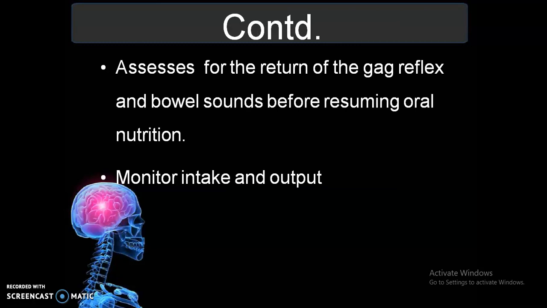Then we have to assess for the return of the gag reflex and bowel sounds before receiving the oral nutrition. Means once we are giving the patient via NG tube or TPN, then we have to assess the patient's ability to have the swallowing or through checking the gag reflex, and then we have to resume the oral nutrition only.